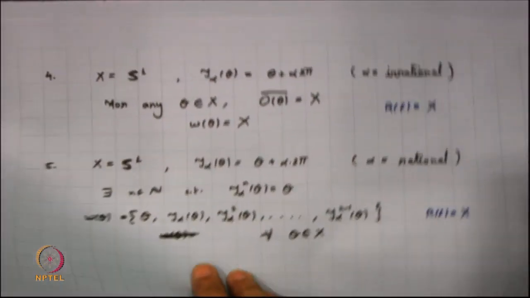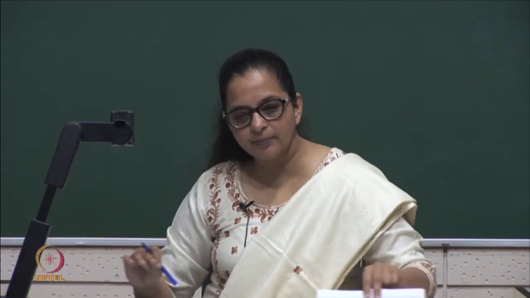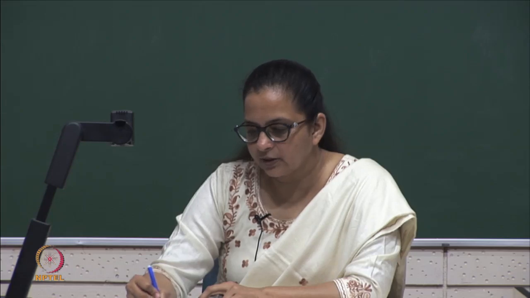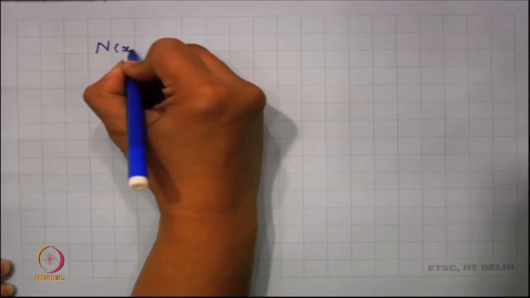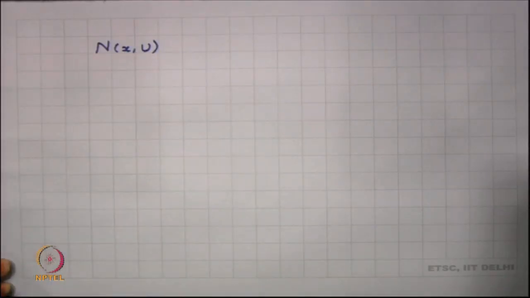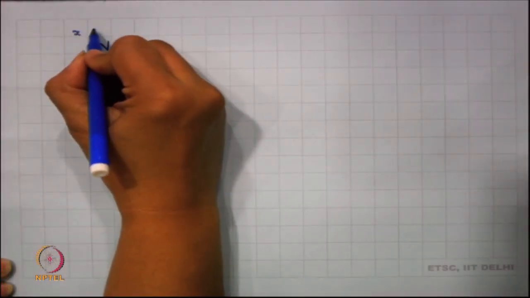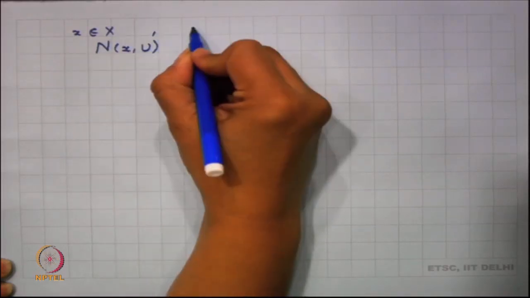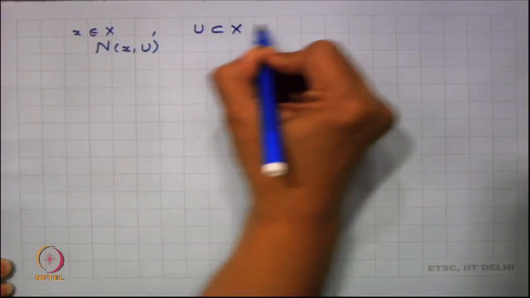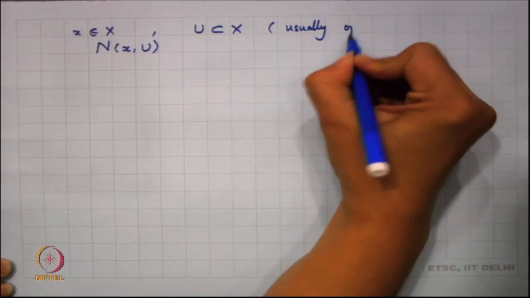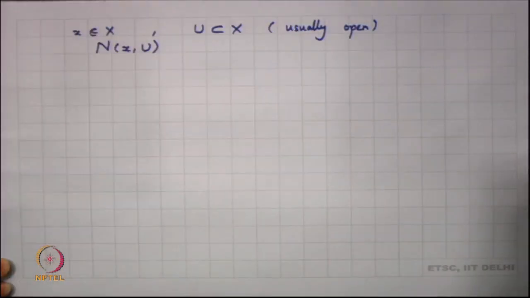So, now with this observation, it is very simple to look into something more. So, we again define something more here, and that something more is this set. Now, we define another set N(x, U). Given any point x, where x is any point in X, and U is any subset of X, usually we take it to be open.